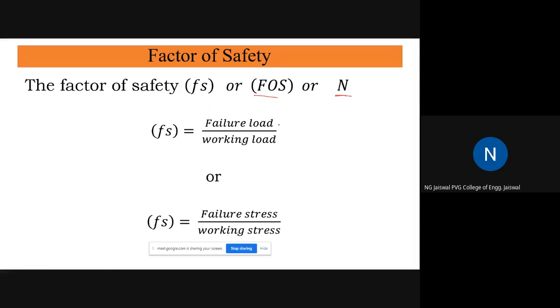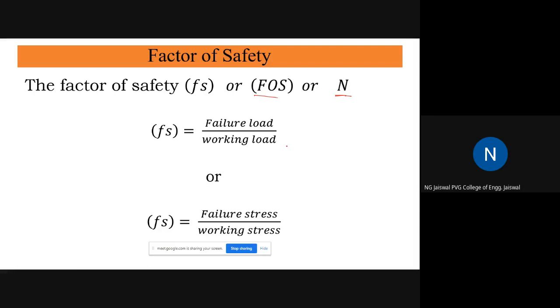I hope you understand what is meant by failure load. Somebody will say that whenever a little plastic deformation takes place, at that instant it's a failure. Somebody else will say no, I will wait till complete breakage takes place, and at that point I will say failure occurs.